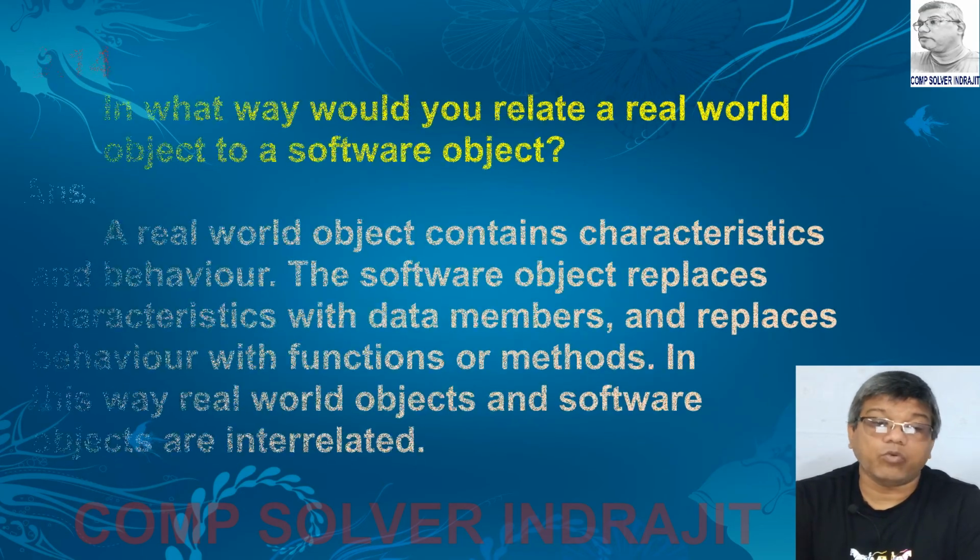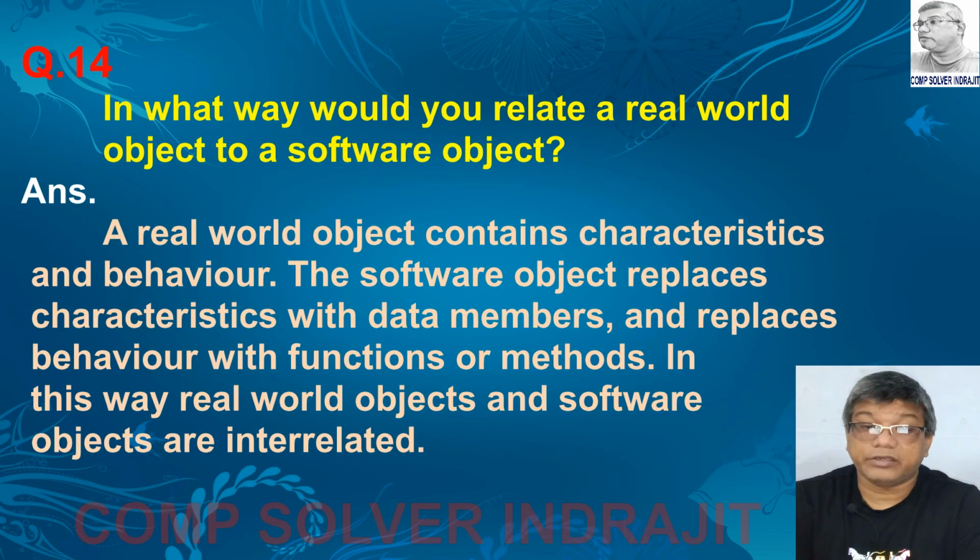Next question, in what way would you relate a real world object to a software object? A real world object contains characteristics and behavior. The software object replaces characteristics with data members and replaces behavior with functions or methods. In this way, real world objects and software objects are interrelated.